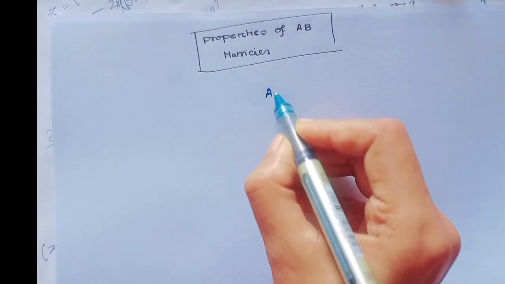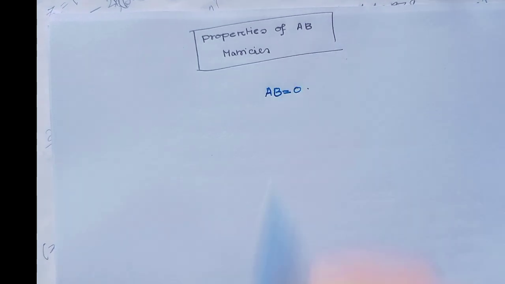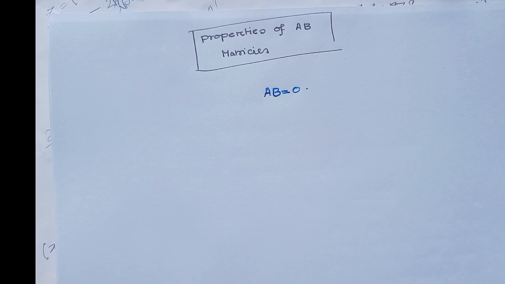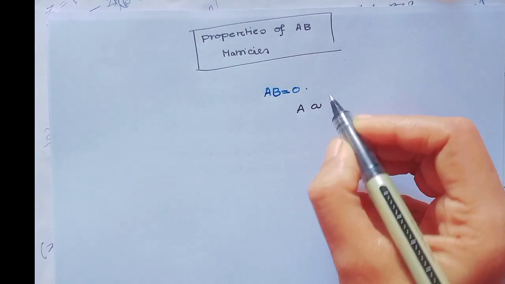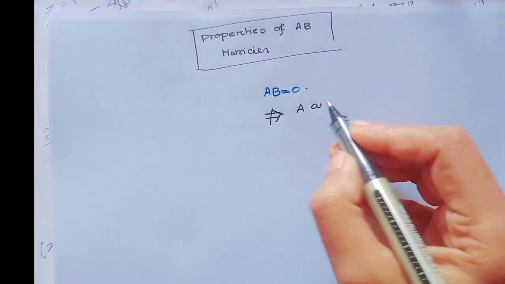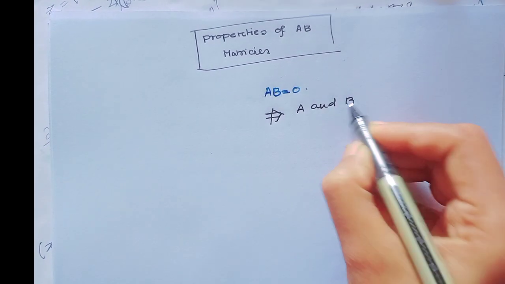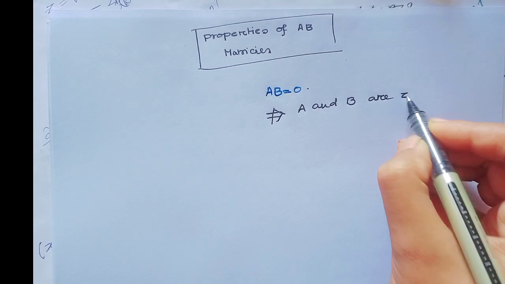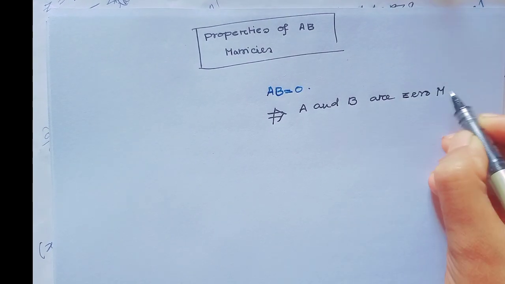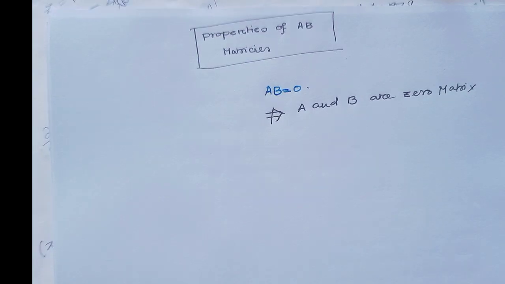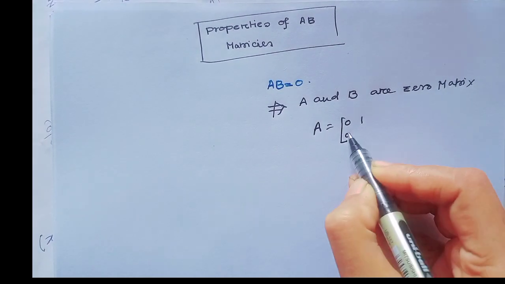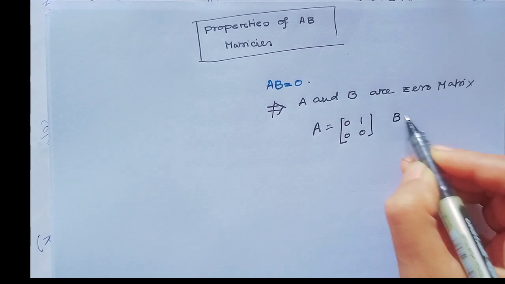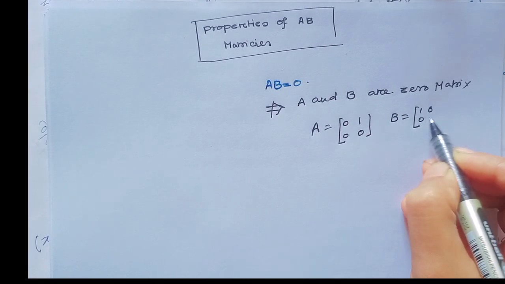If AB equal to 0 matrix, this does not always imply A and B are 0 matrix. As for example, A equal to [0, 1; 0, 0] and B equal to [1, 0; 0, 0].